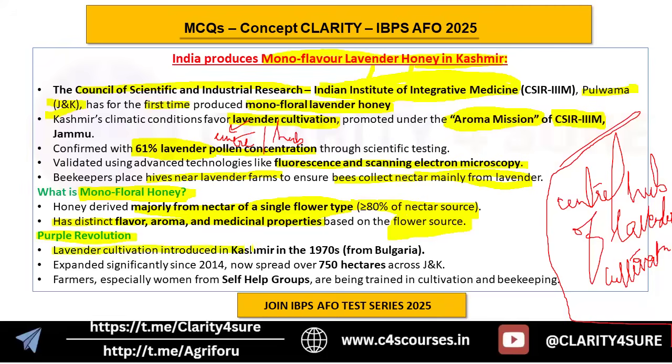Lavender cultivation was introduced in Kashmir in the 1970s. From where has lavender been introduced to India? That is from Bulgaria. It has expanded significantly since 2014 and is now spread over 750 hectares across Jammu and Kashmir. This current status is also important. Farmers, especially women from SHGs, are being trained in cultivation and beekeeping. So lavender was introduced in India from Bulgaria, and over 750 hectares of land are now cultivated in Jammu and Kashmir. Then let's move to the next question.